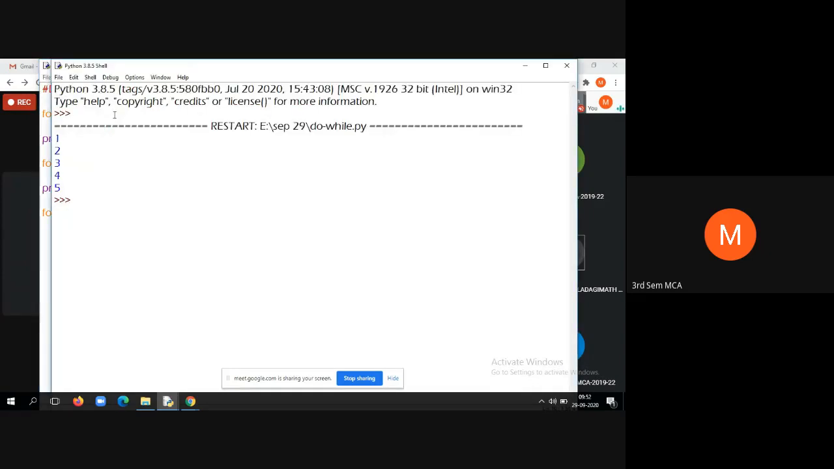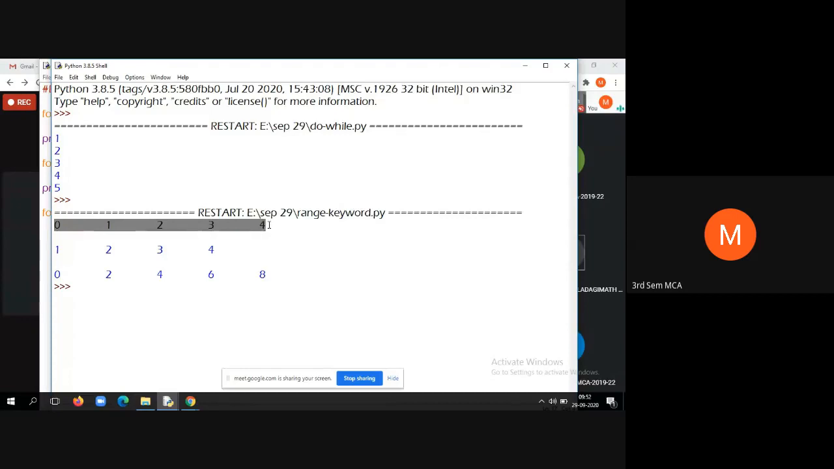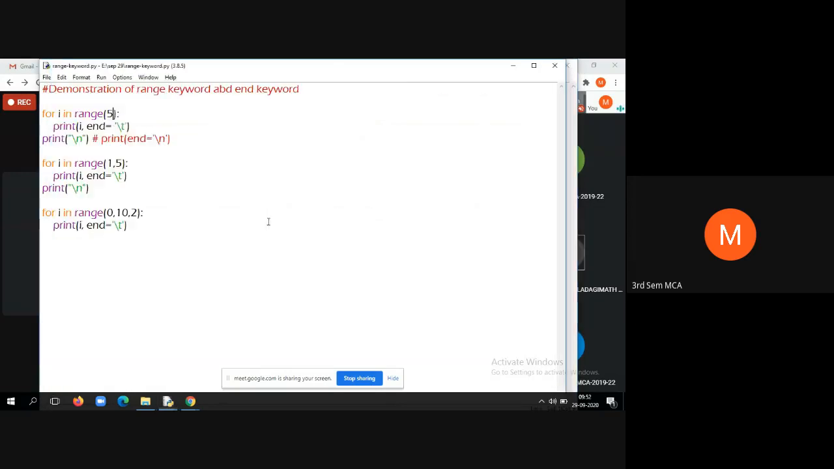So what is the initial value? That means you can see here this is the first for loop. This is the output of the first for loop. Only observe the first line. So it is starting with 0, 1, 2, 3, 4, and 5. That means overall 5 values you have to print, so up to 5 you have to print. So if you do not specify any initial value, it will assume 0, 5. If you specify only range of 5, it will assume same as range of 0, 5.